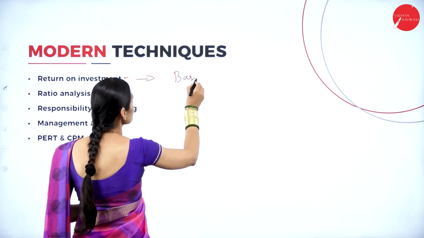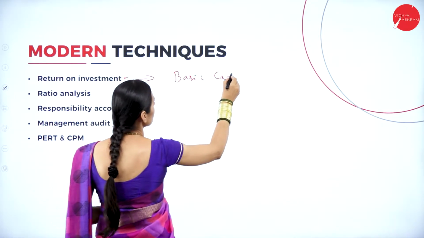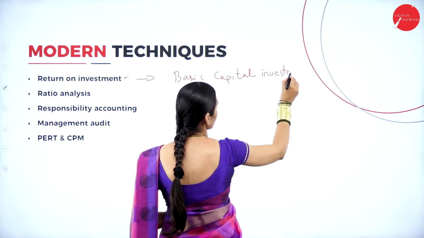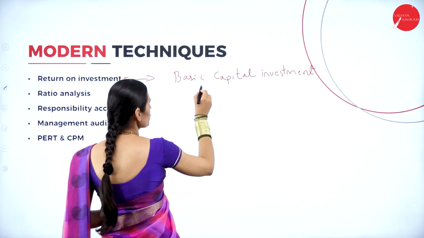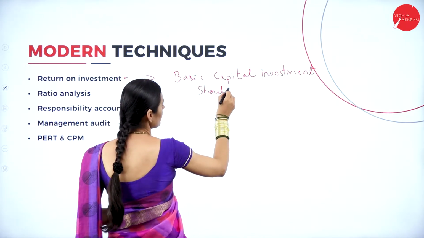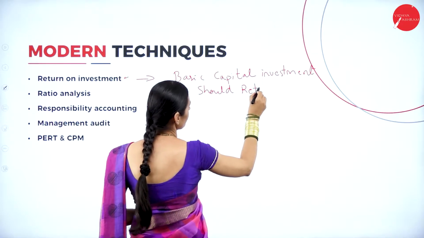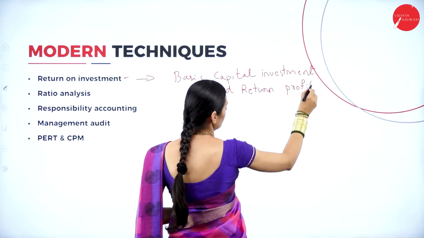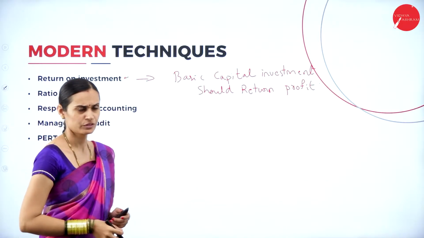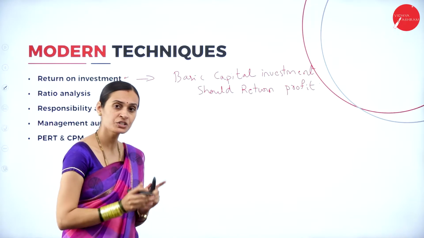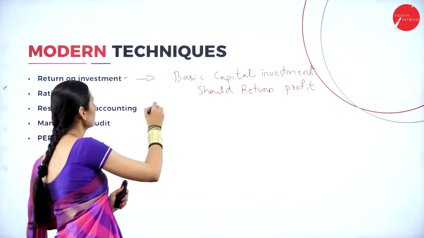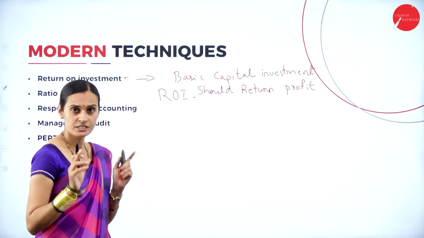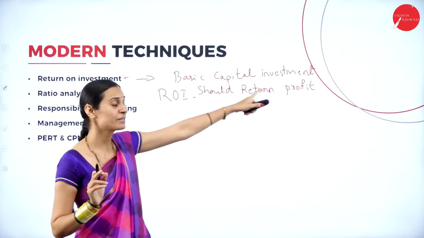Basically, the capital investment should return a profit. This is one of the important modern techniques of controlling, that is ROI. This is the first important technique, which tells about capital investment.